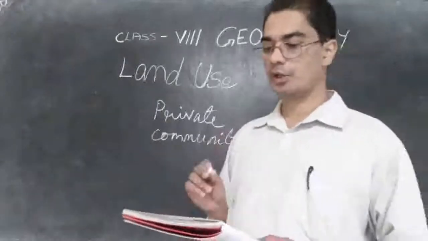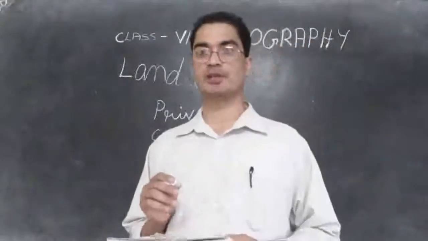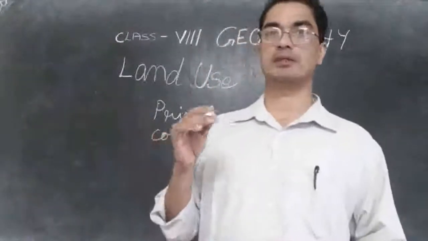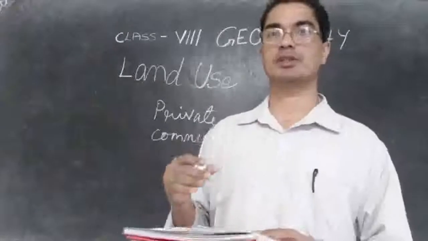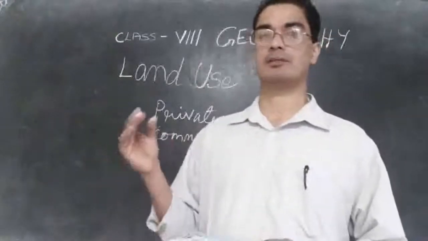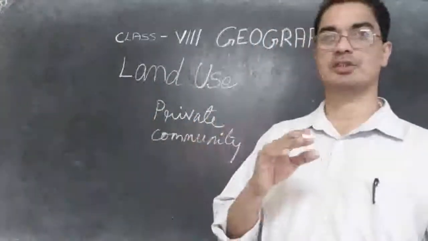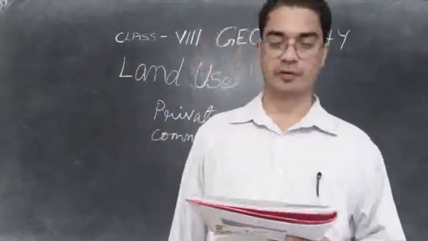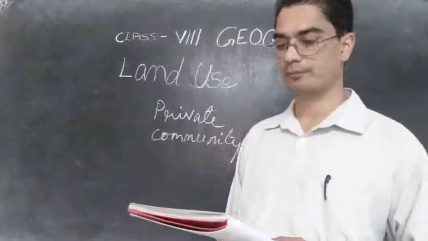And the quality of land also differs from place to place. We know the land is not the same everywhere. In some places it is sandy, some places it is very good soil, some places it is black soil, some places it is valley, some places it is mountain. So it is differing from place to place.